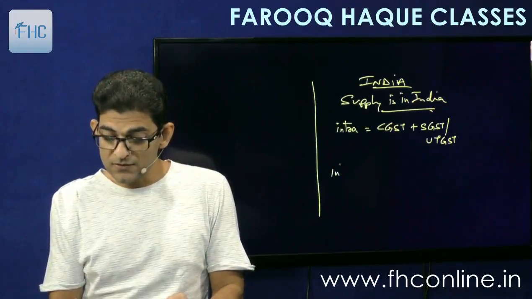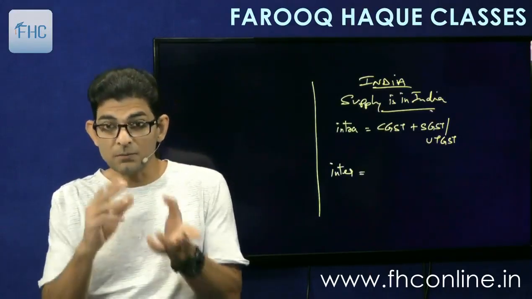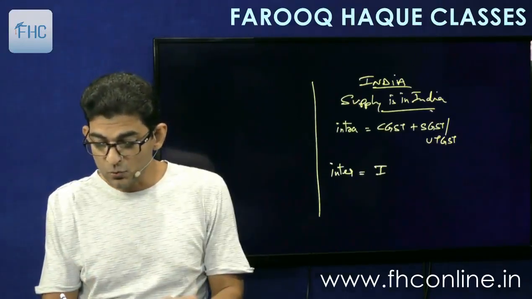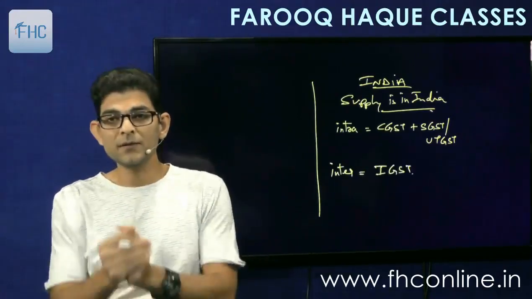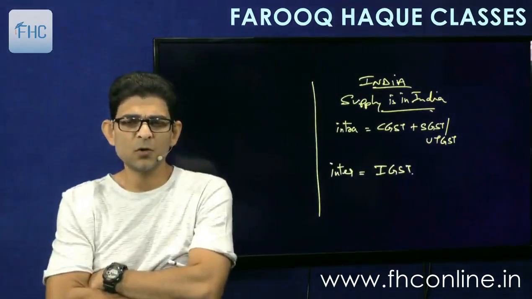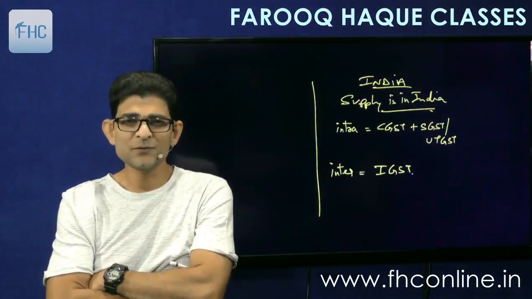And if it is interstate, if the supply is interstate from one state to another, then IGST is applicable, right? And in a few cases there is a compensation cess also, which is of no use practically.